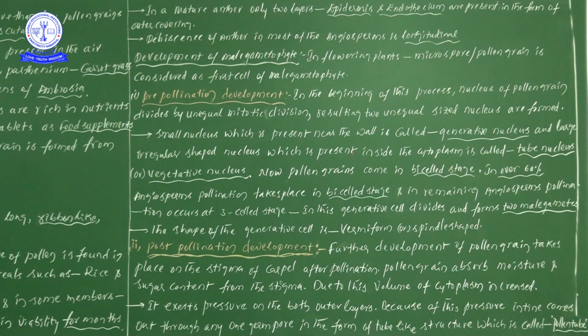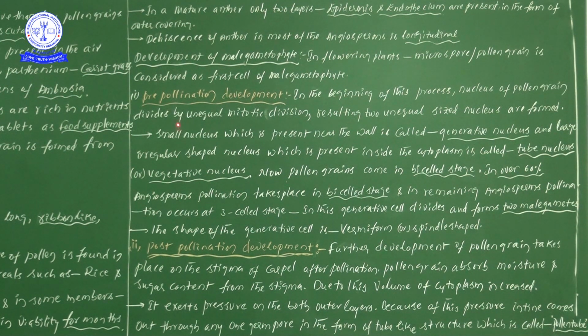Next one here, now let us see the information. In the beginning of this process, the nucleus of a pollen grain divides by unequal mitotic division. This is important. In this particular process, first of all, what is happening? The nucleus of a pollen grain divides. Here in the pollen grain, one nucleus will be there.